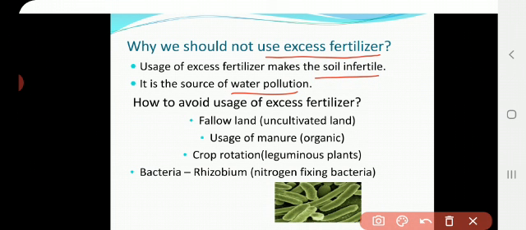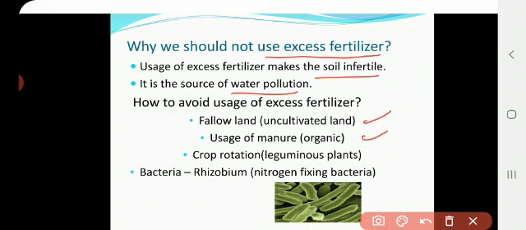Then how should we avoid excessive fertilizer? Farmers often leave the cultivable land as fallow land. Once one harvest is completed, the land is kept empty, that is, uncultivated. It is called fallow land. This time is given to refill the nutrients in the soil. The next step is the usage of manure. We said that manure is an organic substance, so we provide manure to the soil.